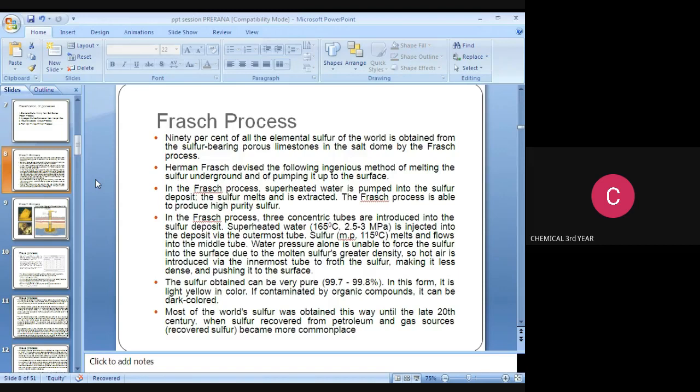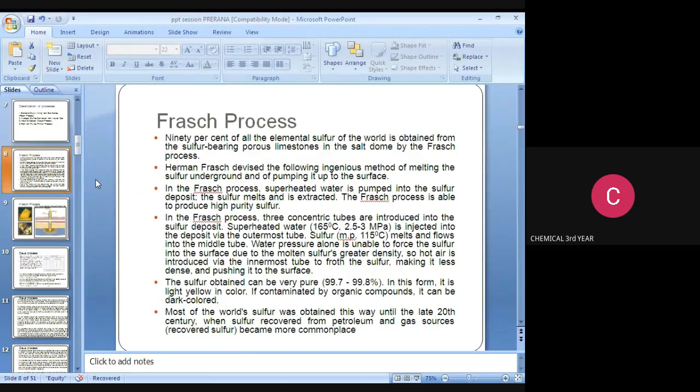The water pressure alone is unable to force the sulfur to the surface, so underground we cannot recover the sulfur to the top. That is why, due to the molten sulfur's great density, hot air is introduced via the innermost tube. So what will happen?